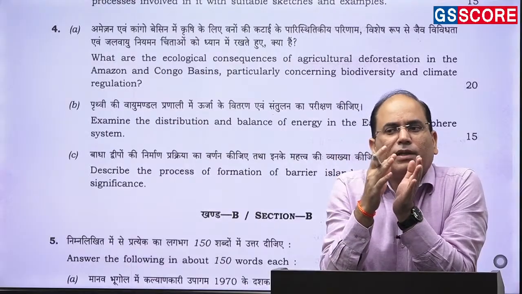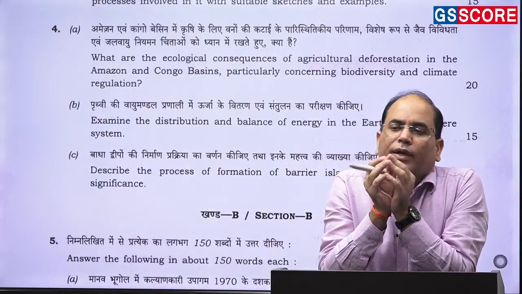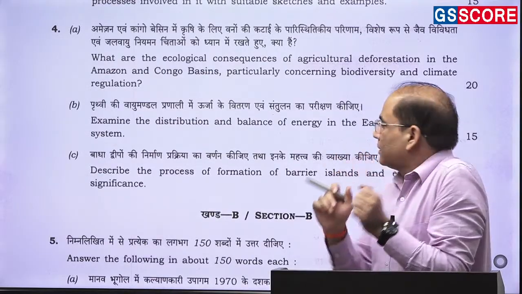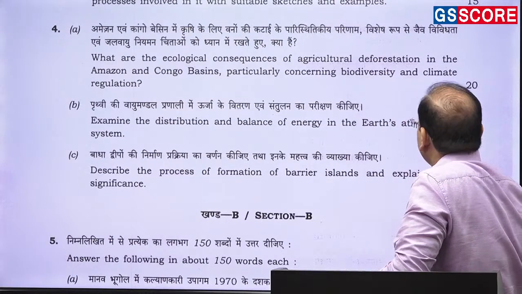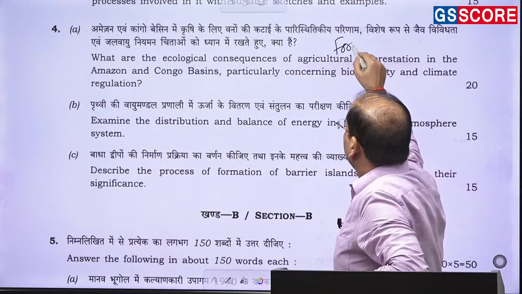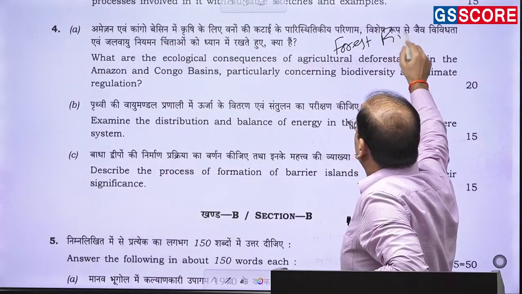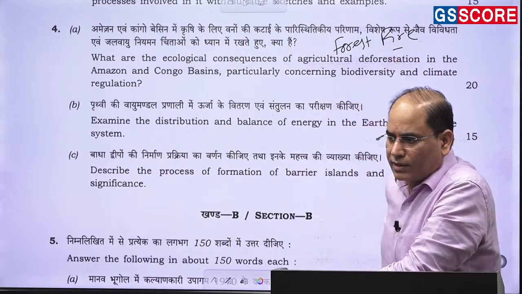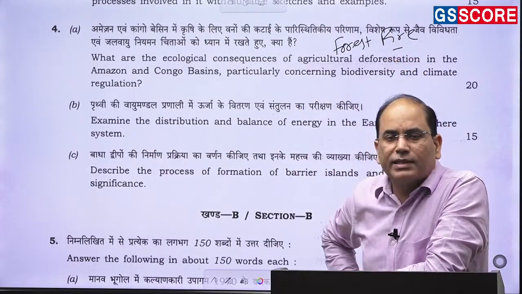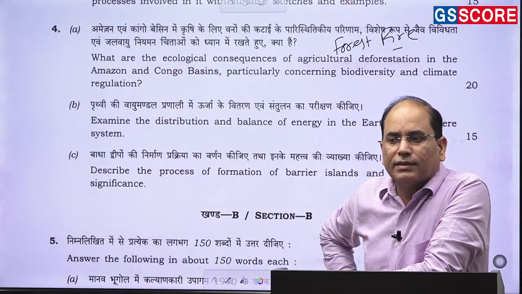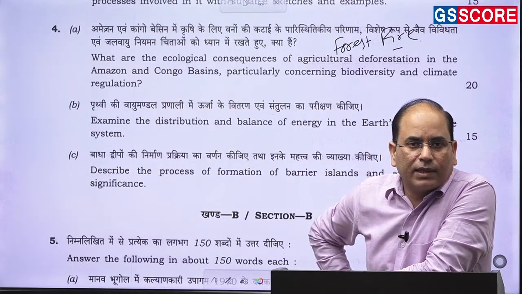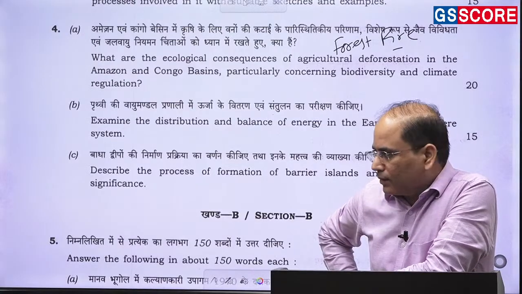बहुत न्यूज में था पिछले 2-3 सालों से. In fact, this deforestation is also associated with the forest fire. तो forest fire का भी issue है. Some of the environmentalists criticize the Brazilian government that this is promoted by the Brazilian government, supported by the Brazilian government.